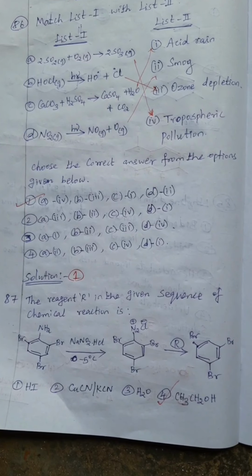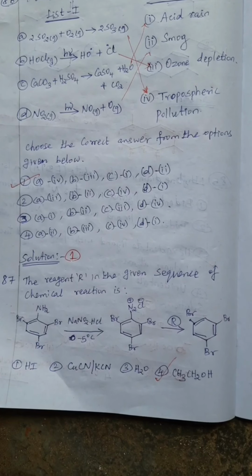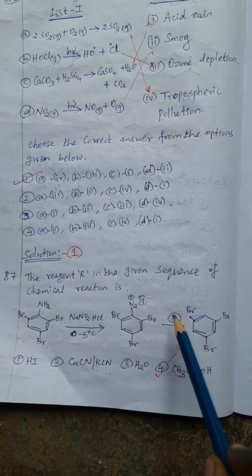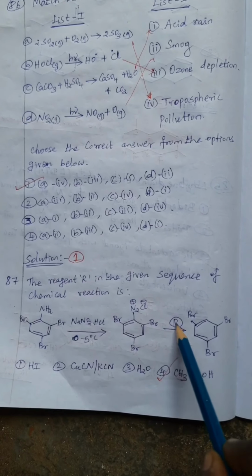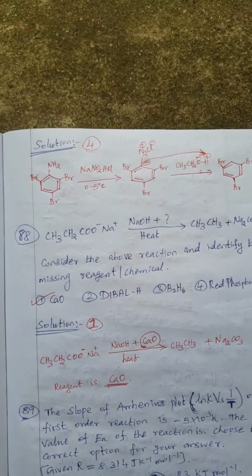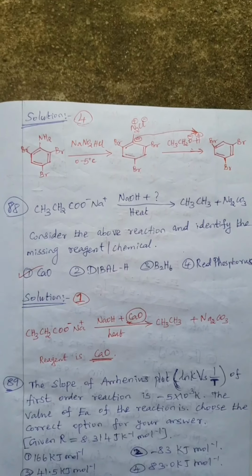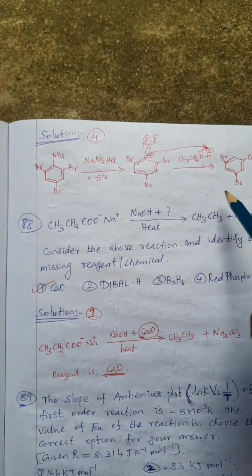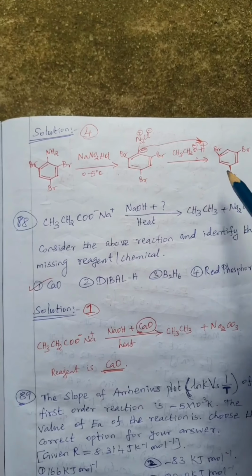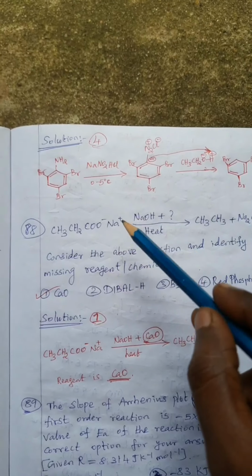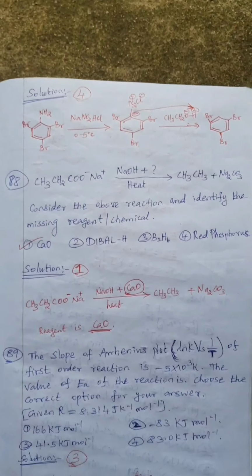Then 87. The reagent in the given sequence of chemical reactions. The corresponding product is given. So what reactant or reagent, when added, will be correct? Looking at it, ethanol, CH3CH2OH, is the correct answer. Check the explanation. So option 4 is correct. Ethanol, the minus here absorbs the H plus ion. So the corresponding 1,3,5-tribromobenzene is produced. This is the product and the reagent is ethanol. Ethanol is the correct option. So option is 4. Then 88.